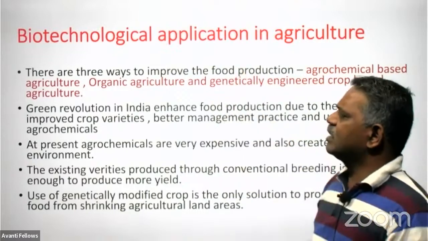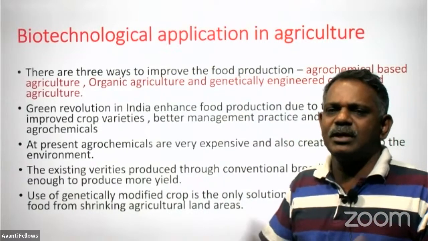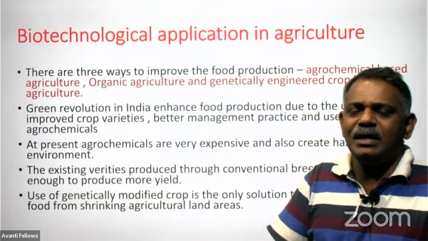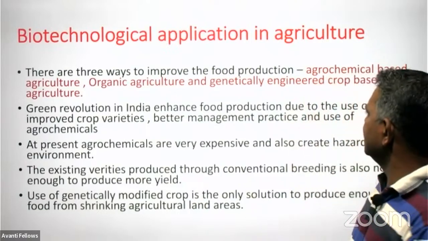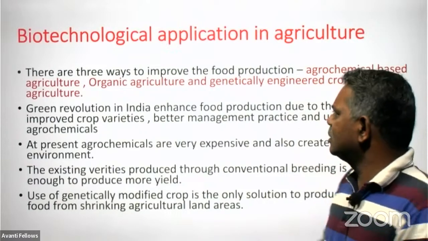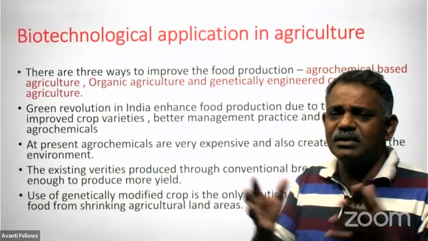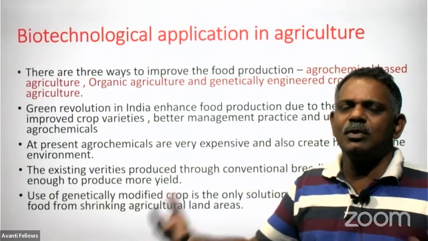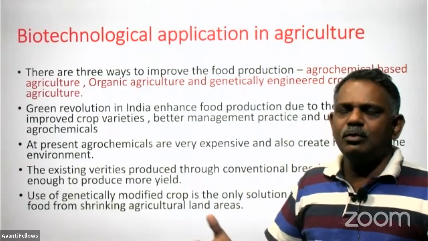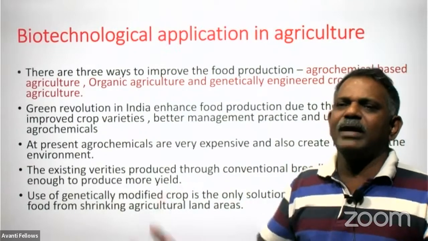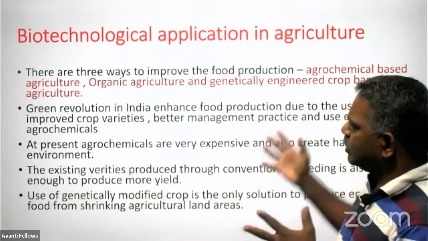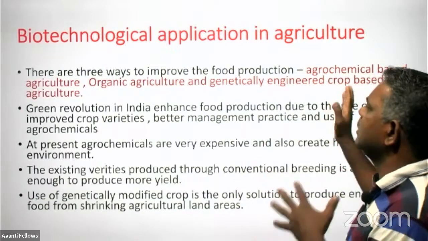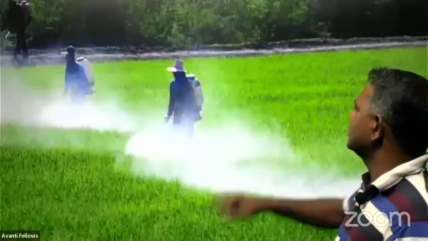Then the second one is organic agriculture. There chemicals are not used, instead organic matter is used to enrich the fertility of the soil to improve the yield. Another one is genetically engineered crop based agriculture, where we use crops having some modified gene. It makes the plant resistant to disease, resistant to abiotic conditions, with wide adaptability, and able to survive without water or within flood. Such genetically engineered crop-based agriculture is also for a specific function.